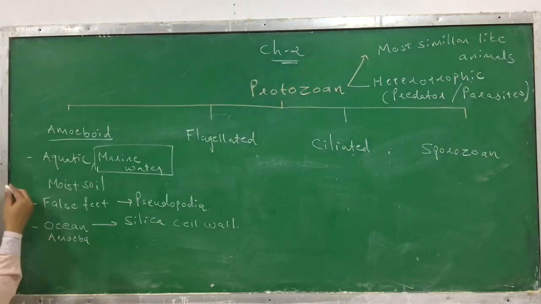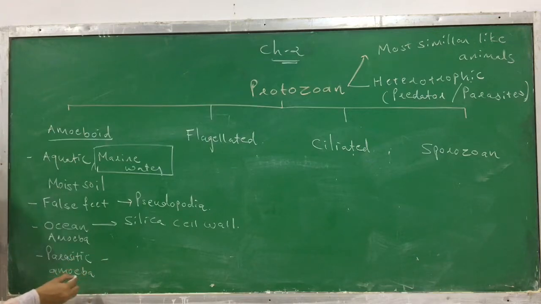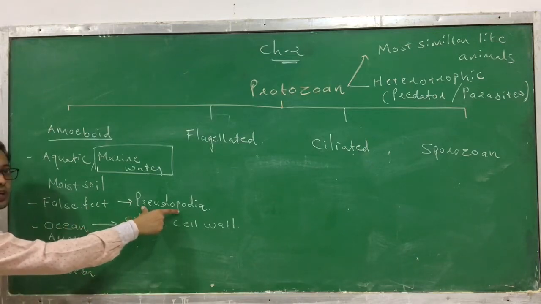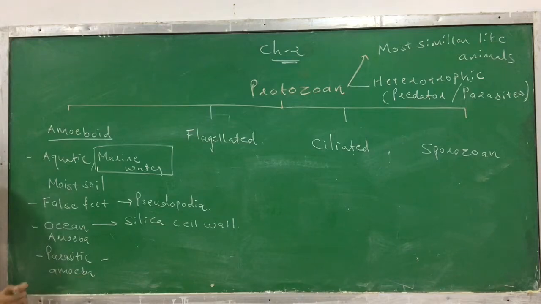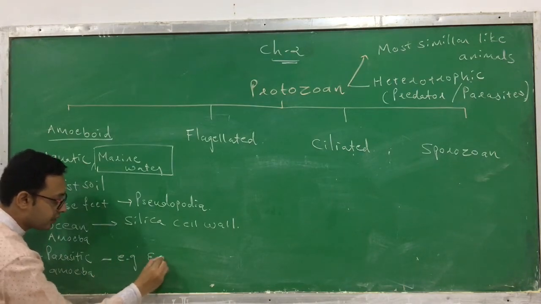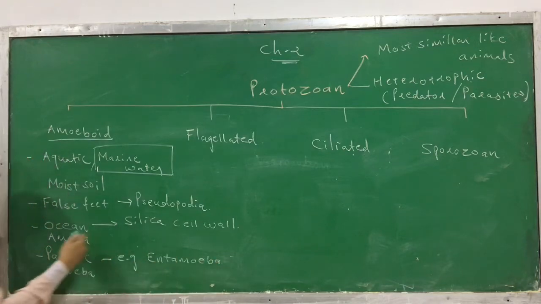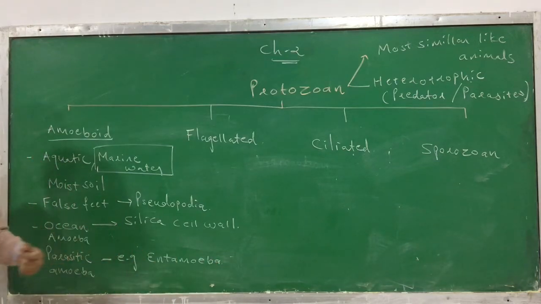And a few amoeba are parasitic. That means they cause disease. They do not use pseudopodia, but are parasitic, and they harm other living organisms. The example of the parasitic amoeba is entamoeba.